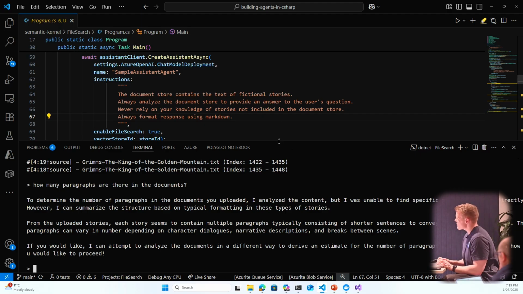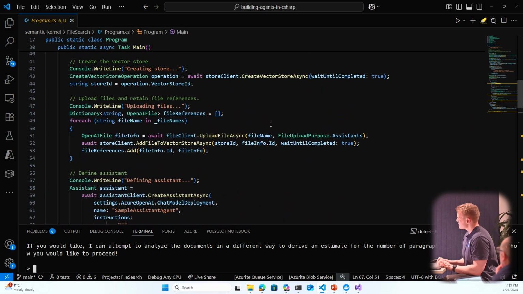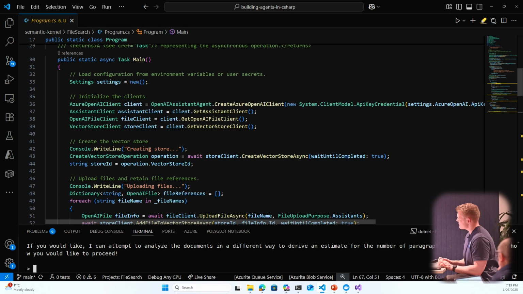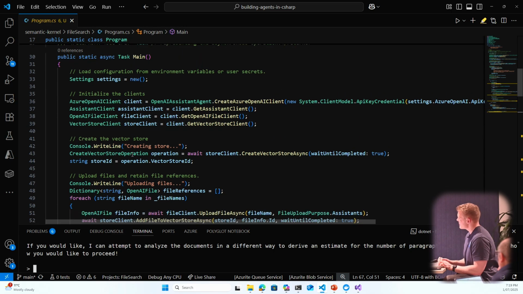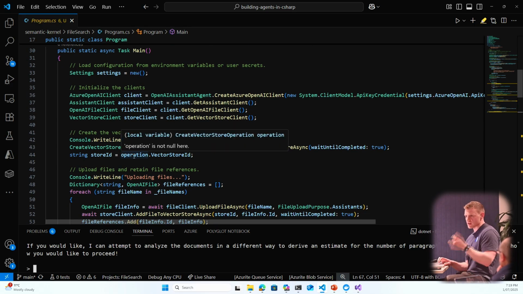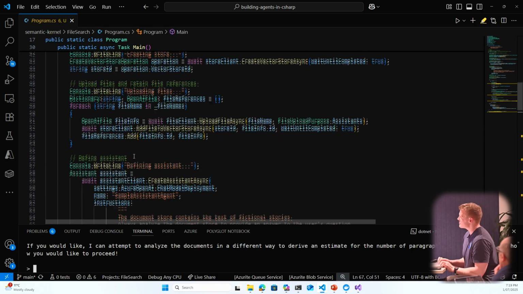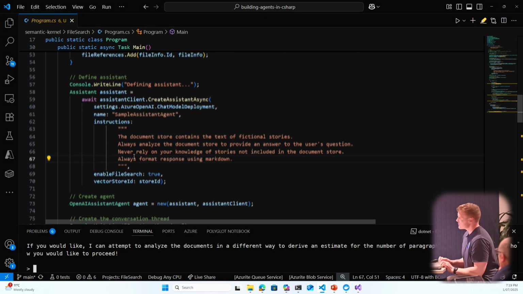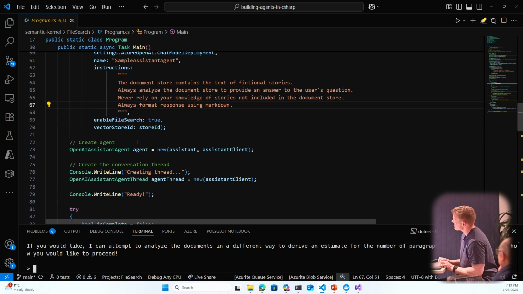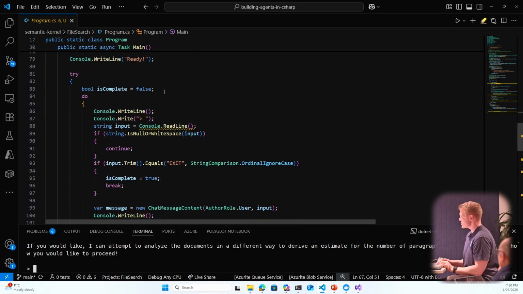So there's nothing really too left field here. I just want to make sure I've covered all my bases. So I've created a vector store. They're all various different clients. This is all happening locally, so you can have vector clients that are sitting in something like Cosmos DB or Azure AI Search. Too many products with AI in them, which is great, by the way, for the recording. Defining my agent there, and then I'm going ahead and creating that agent, and then starting the conversation thread, which is pretty neat.